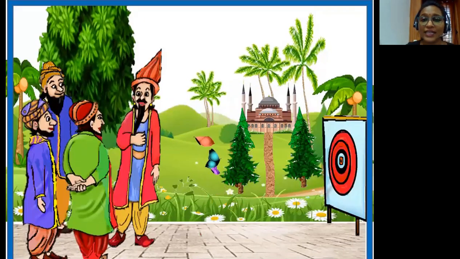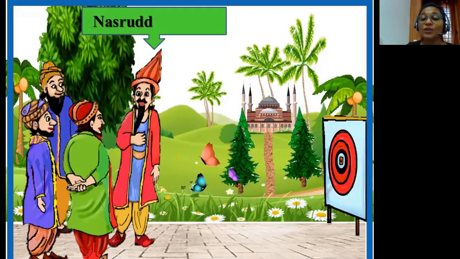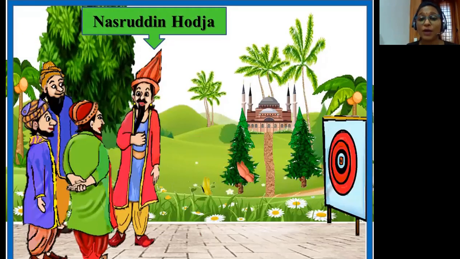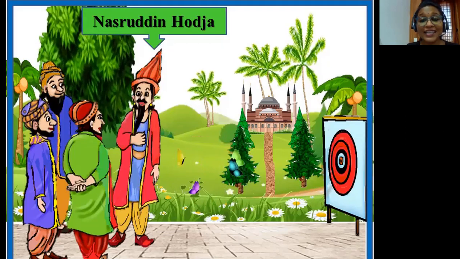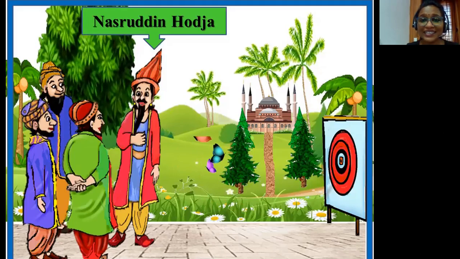In the story Nasrddin's aim, the main character is Nasrddin Hoja. He boasts to his friends about his excellent skill in archery. So one of his friends quickly gets him a bow and an arrow and asks him to prove himself. Now Nasrddin has no other goal but to accept the challenge.